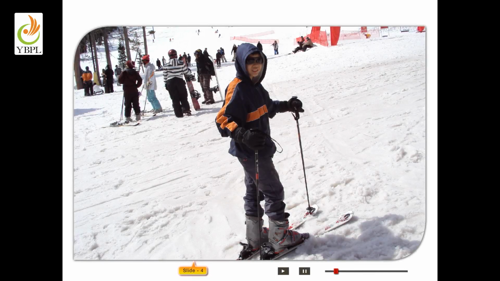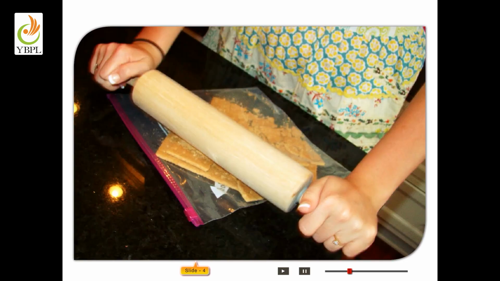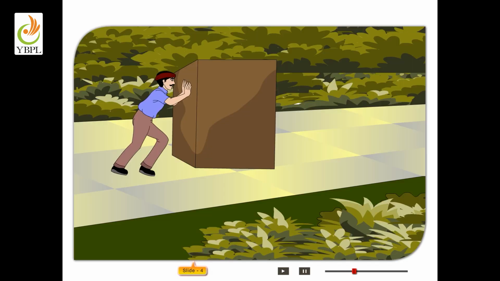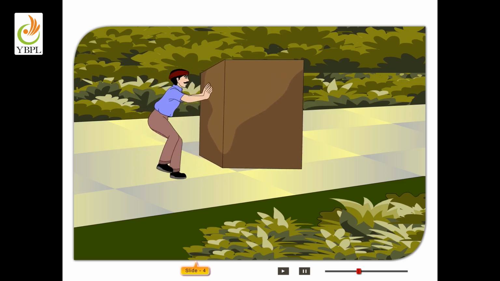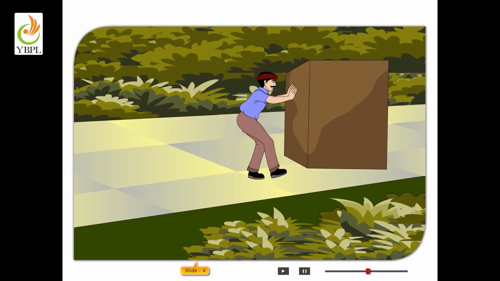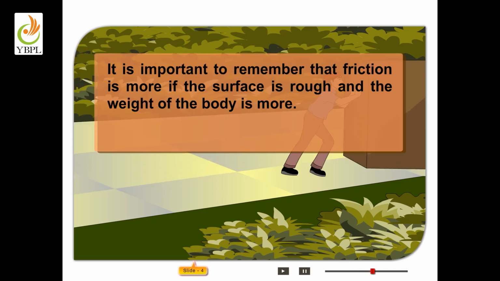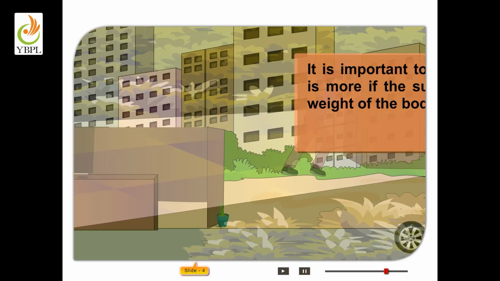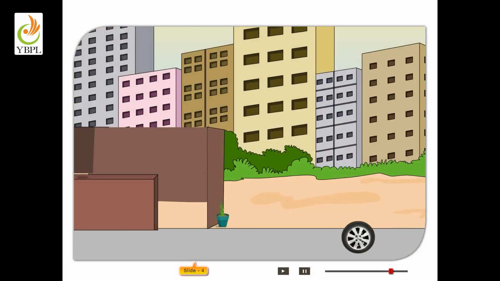Kinetic friction is of two types, sliding friction and rolling friction. The opposing force that comes into play when a body slides over another body is known as sliding friction. It is important to remember that friction is more if the surface is rough and the weight of the body is more. The opposing force that comes into play when a body rolls over another is called rolling friction.